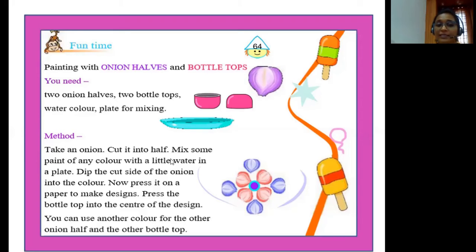Take an onion, cut it into half. Mix some paint of any color with a little water in a plate. Dip the cut side of the onion into the color. Now press it on a paper to make designs. Press the bottle top into the center of the design. You can use another color for the other onion half and the other bottle top.